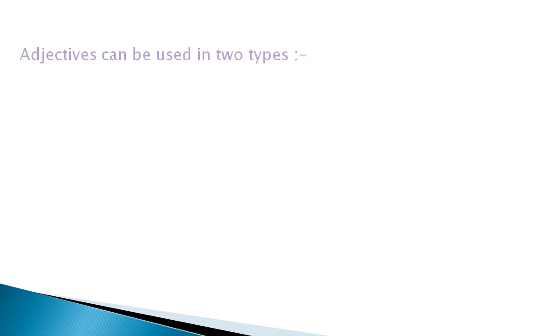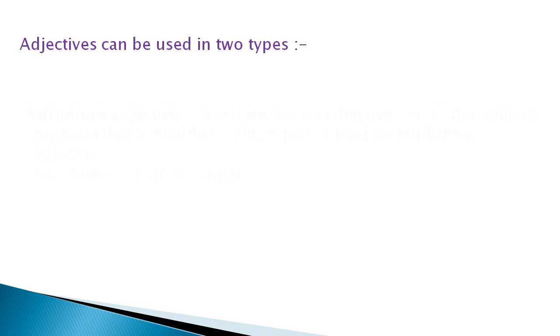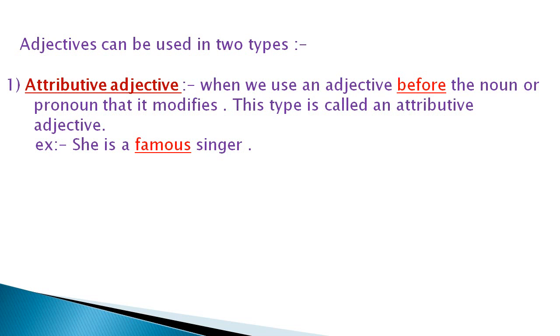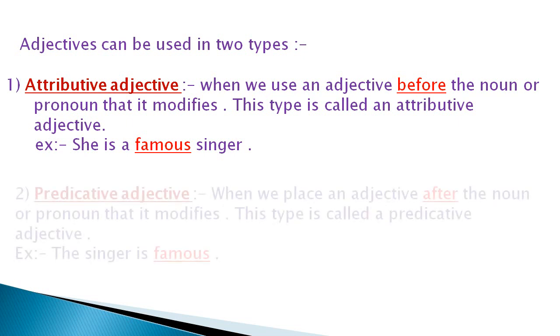Adjectives can be used in two types. First type is attributive adjective. When we use an adjective before the noun or pronoun that it modifies, this type is called an attributive adjective. For example, she is a famous singer. Here you will get an adjective word famous before the noun word singer. So this is the example of attributive adjective.